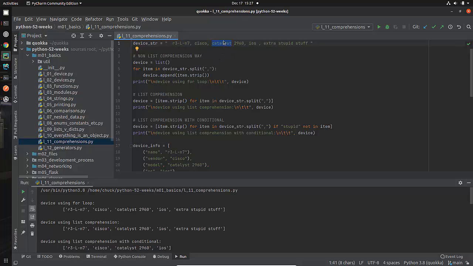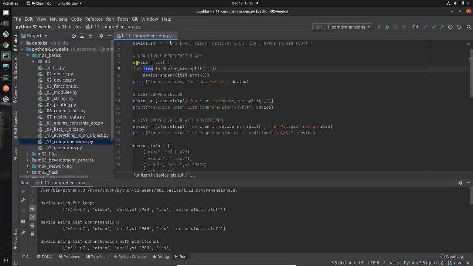And so what we need to do then is we're going to say split. So what that will do is it turns this string itself, what does that turn it into? It turns it into a list. So hey, I'm going to go through this device string, but treat it as a list. And each one of these items is going to be, this will be item 0, this will be item 1, this will be item 2, etc. And as I iterate through this list, every time I'm going to go through here, and I'm going to say device.append. So I'm going to append something to that list. And what am I going to append to it? Well, I'm going to append the item.